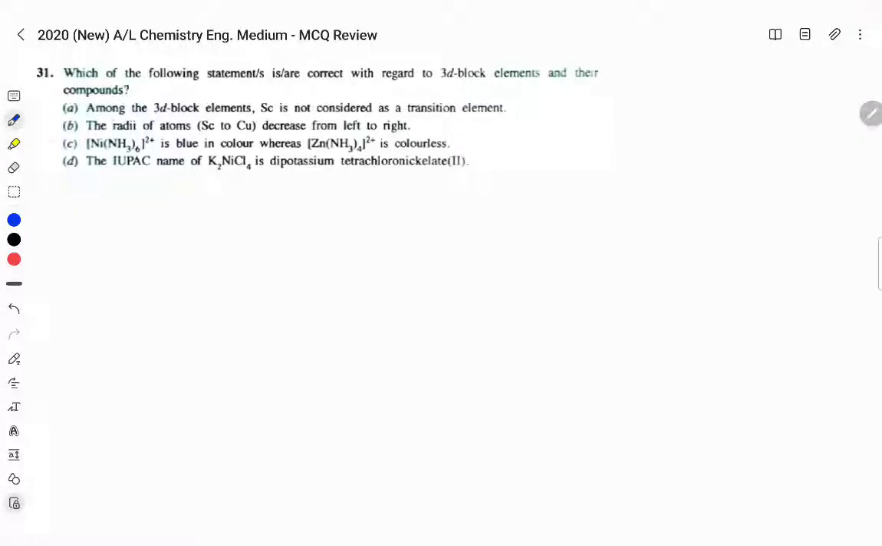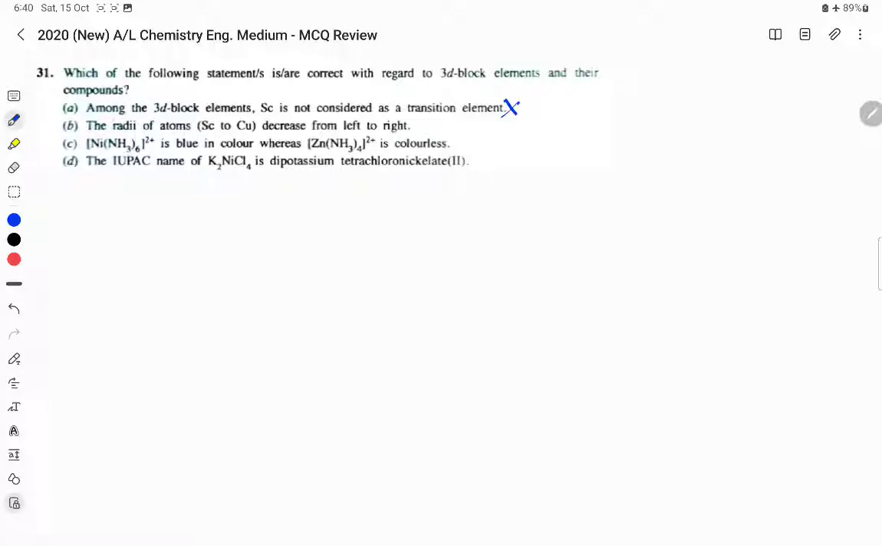Question number 31. Which of the following statements is or are correct with regard to 3D block elements and their compounds? Statement A. Among the 3D block elements, scandium is not considered as a transition element. That statement is wrong actually, but in the earlier A-level papers they took this statement as a correct statement because the definition for the transition element in the previous syllabus was